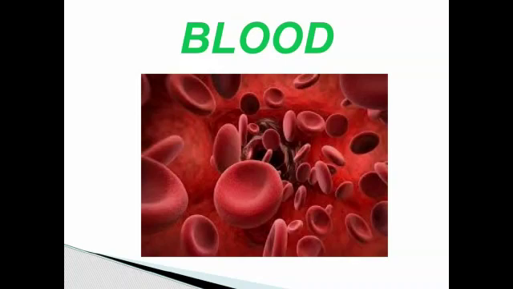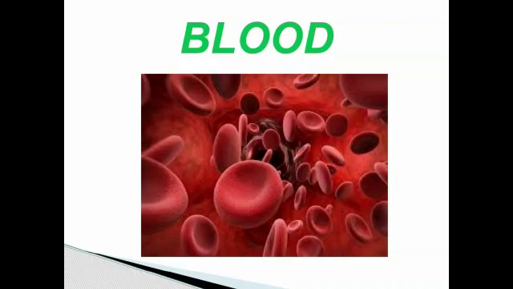Blood transports nutrients, oxygen, waste, and hormones. Blood is pumped throughout the body by the heart. It takes oxygen to tissues and cells and finally reaches the lungs to take oxygen again.